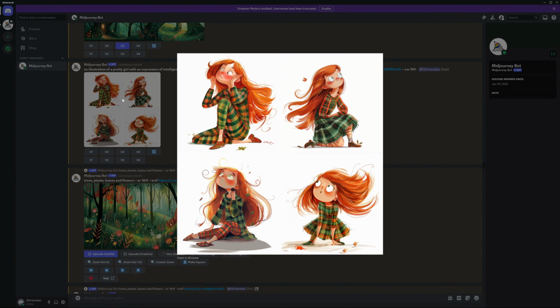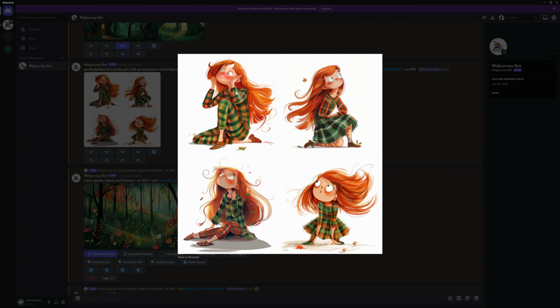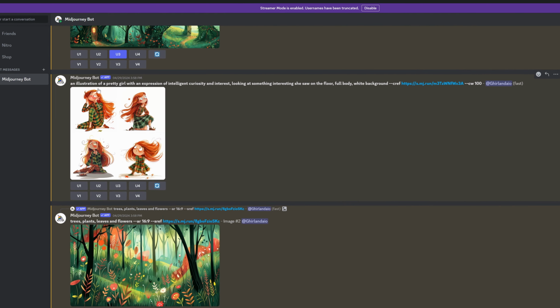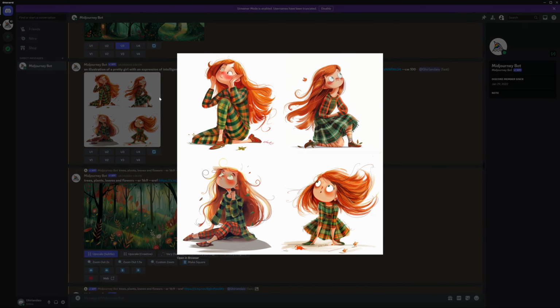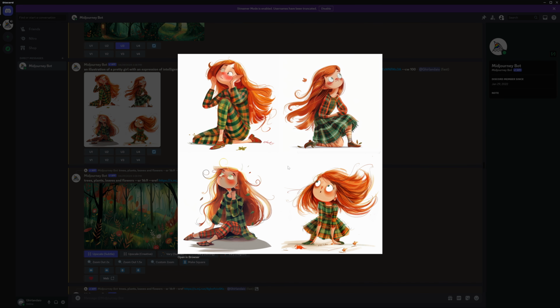Now this is another good example of AI not working properly. I was trying to get the girl to look at the floor with the prompt an illustration of a pretty girl with an expression of intelligent curiosity and interest looking at something interesting she saw on the floor. Full body white background. And she's not looking at the floor. If anything, she's completely looking away from the floor.